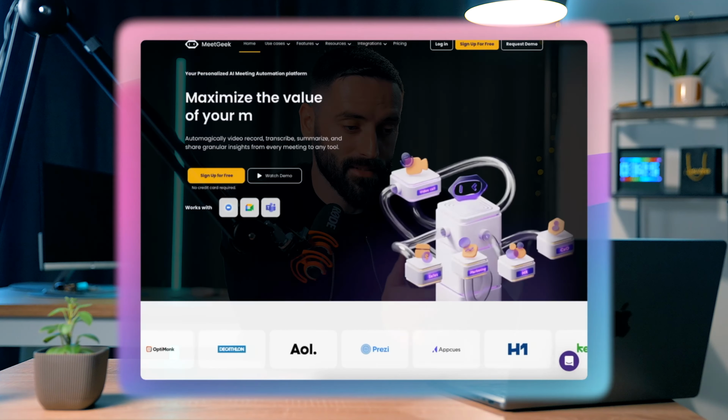So basically no more need for note taking or spending countless hours trying to write out or summarize everything that was said by people on a call. This pretty much does it all for you. And it even creates a nice summary of everything that was said so you don't have to sift through all of it yourself.